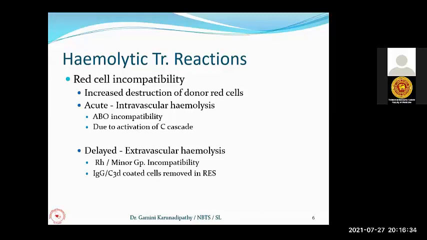Now, any red cell coated with IgG or C3d component will be definitely removed in the reticuloendothelial system within a few days, and those cells get hemolyzed. So that is why it is called extravascular hemolysis, not in the intravascular compartment, but in the extravascular compartment, leading to the continuous lysis of these IgG or C3d coated cells during a few days. That is the main difference between acute and delayed.